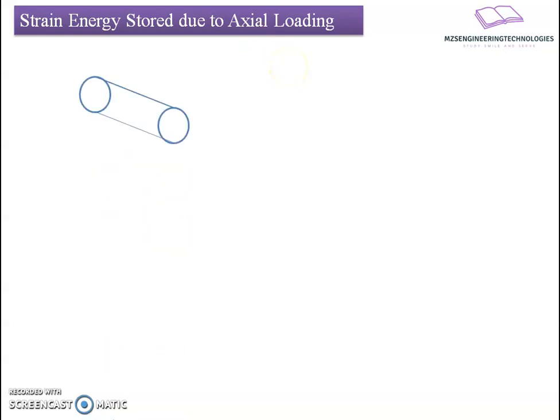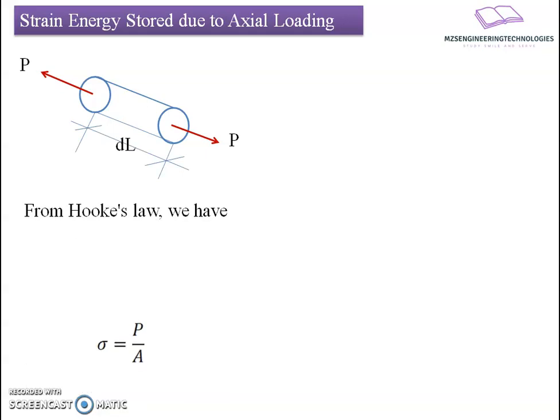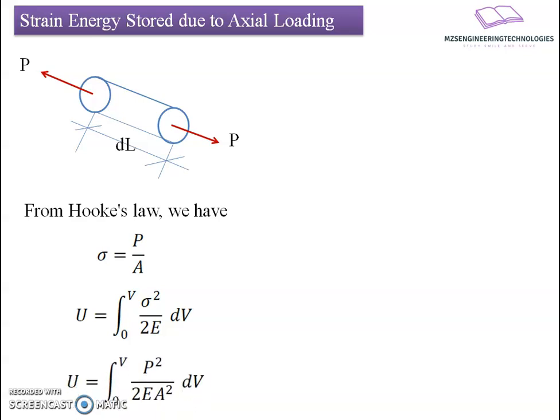For that, let us consider a section as shown here, which is subjected to pull tension force P over the span dl. So sigma is nothing but P by A, the total tension applied per unit area.